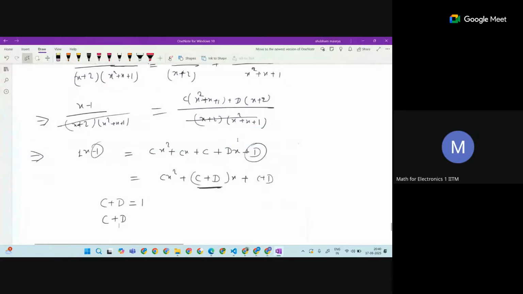When I started this, this is degree 2, so I missed that. So it is already irreducible. I should make it like this: c upon x plus 2 plus dx plus t upon this quadratic. If it is degree 2, then we'll keep the x there.